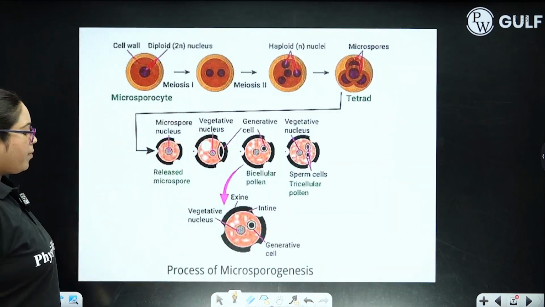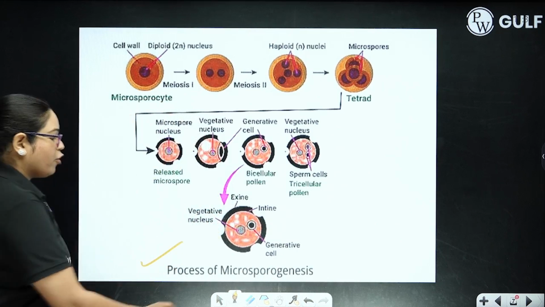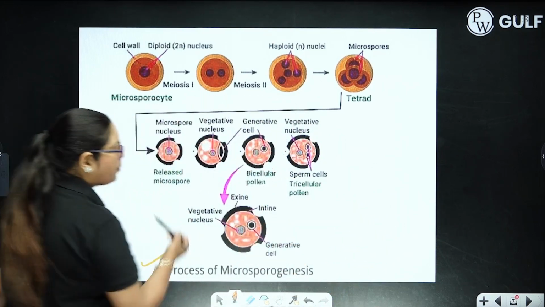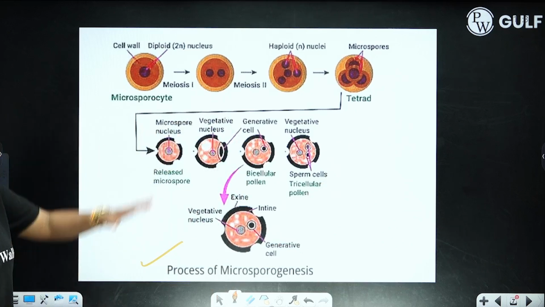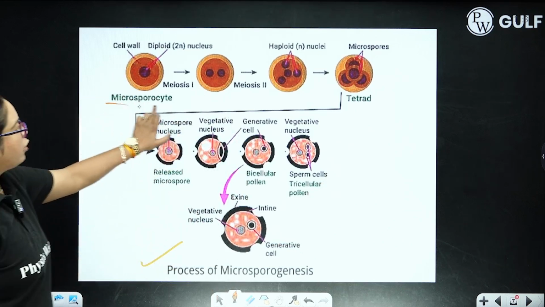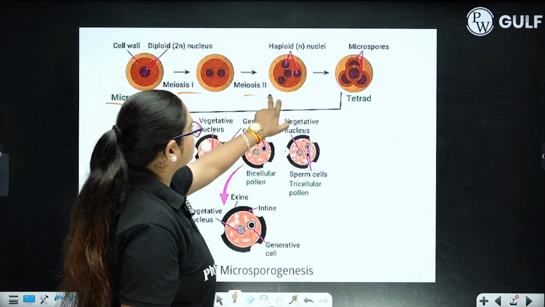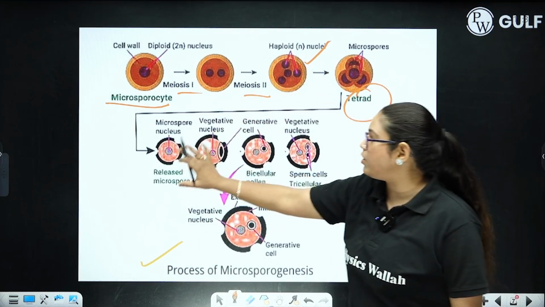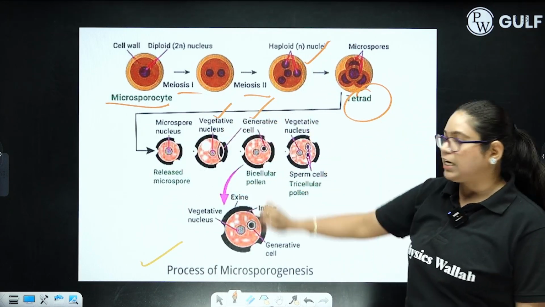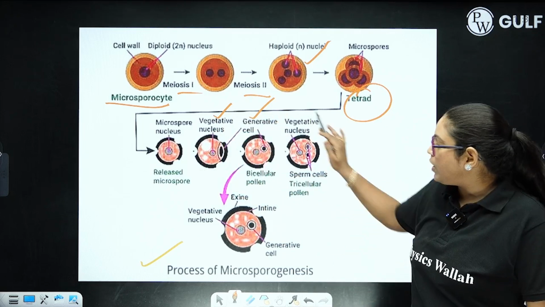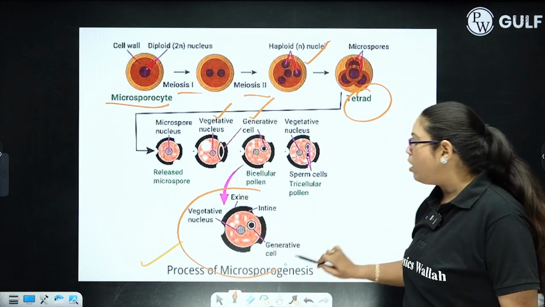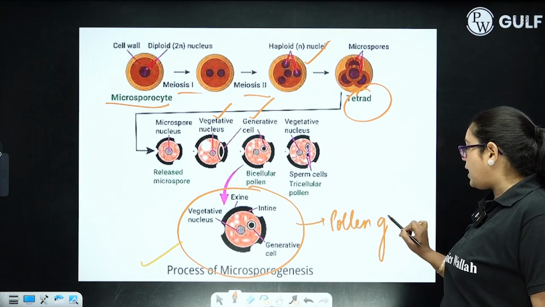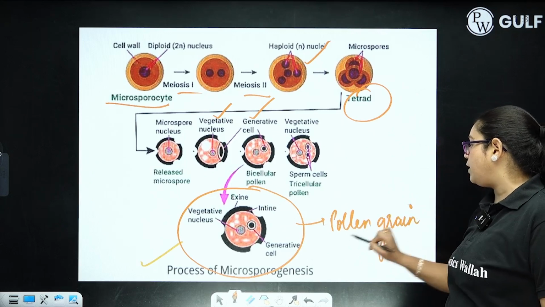Next diagram, I have added this extra diagram for you so that in the examination, if a question comes to draw the process of microsporogenesis, you can use this diagram. Microsporocyte undergoing meiosis to form a microspore tetrad, and how this is undergoing formation of vegetative and generative cell, and how it is leading to formation of a pollen grain. That is considered as the male gametophyte.